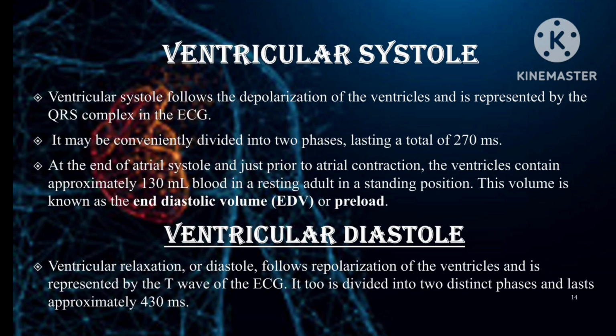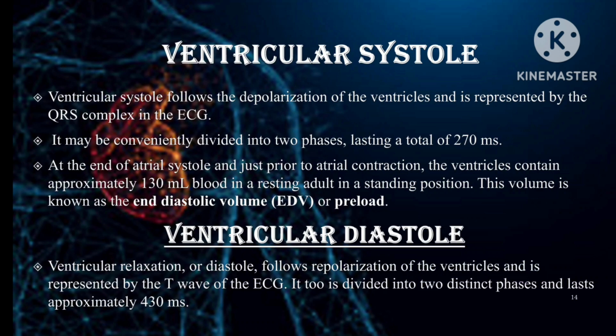Ventricular systole. Ventricular systole follows the depolarization of the ventricle and is represented by the QRS complex in the ECG. It may be conveniently divided into two phases, lasting a total of 270 milliseconds. At the end of atrial systole and just prior to ventricular contraction, the ventricles contain approximately 130 milliliters of blood in a resting adult in a standing position. This volume is known as the end diastolic volume or preload.